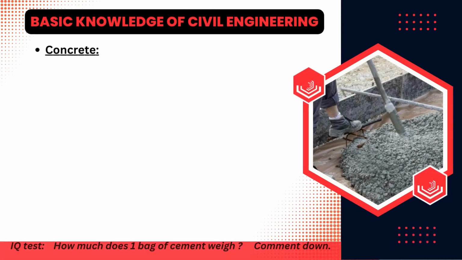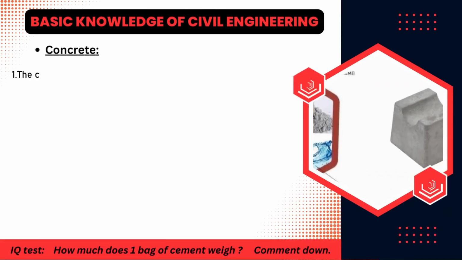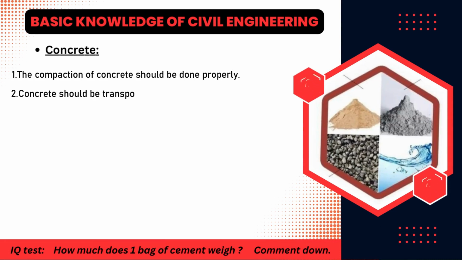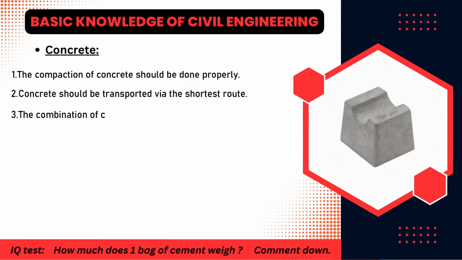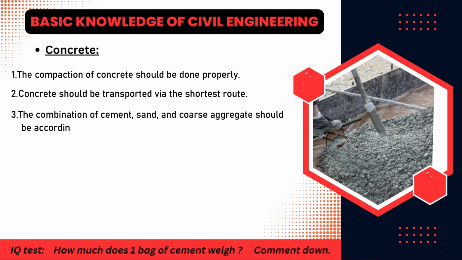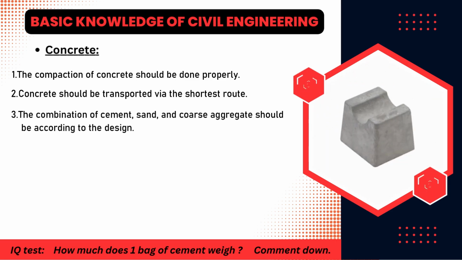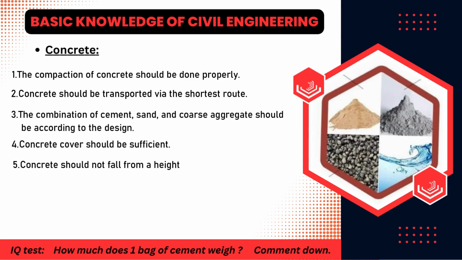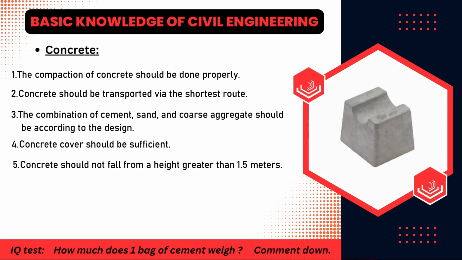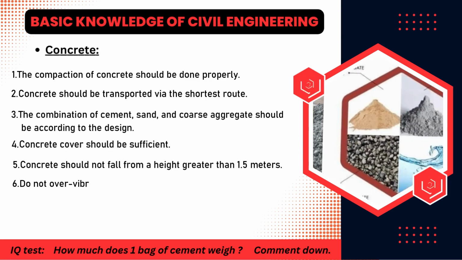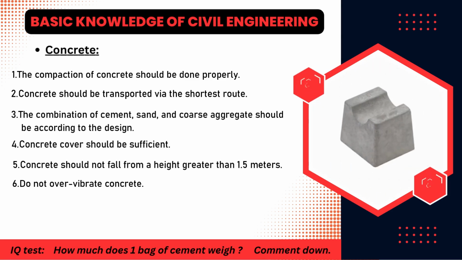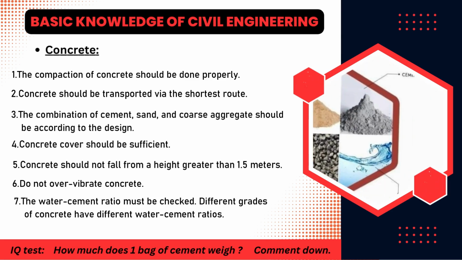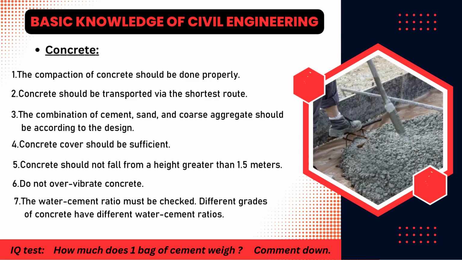Next, let's talk about concrete. The compaction of concrete should be done properly. Concrete should be transported via the shortest route. The combination of cement, sand, and coarse aggregate should be according to the design. Concrete cover should be sufficient. Concrete should not fall from a height greater than 1.5 meters. Do not over-vibrate concrete. The water-cement ratio must be checked. Different grades of concrete have different water-cement ratios.